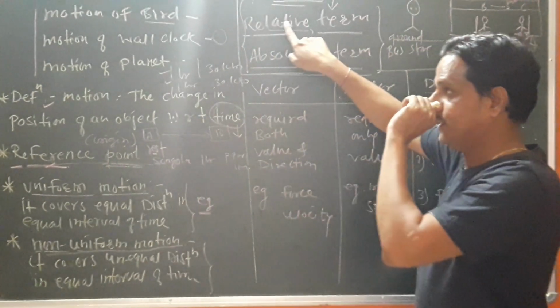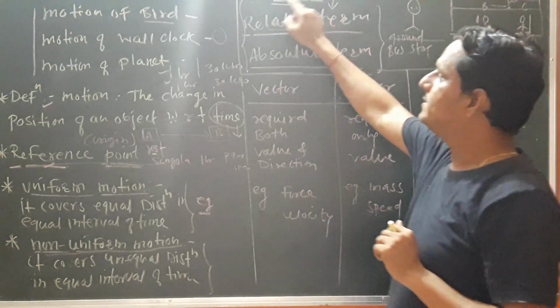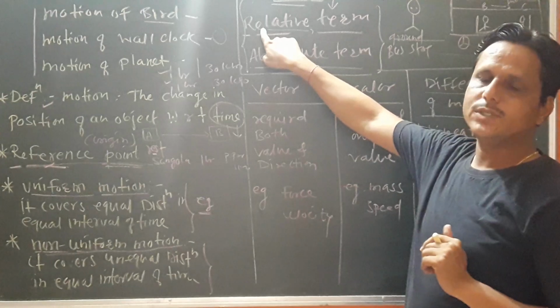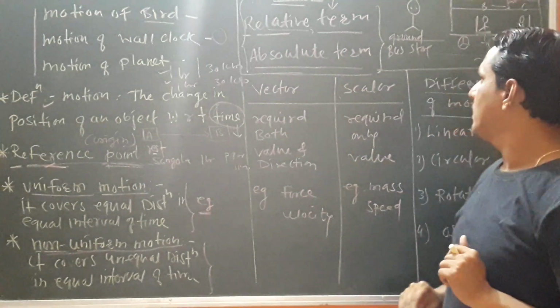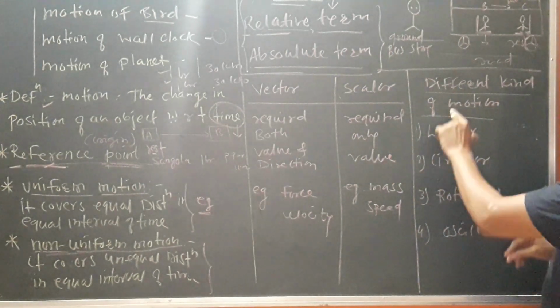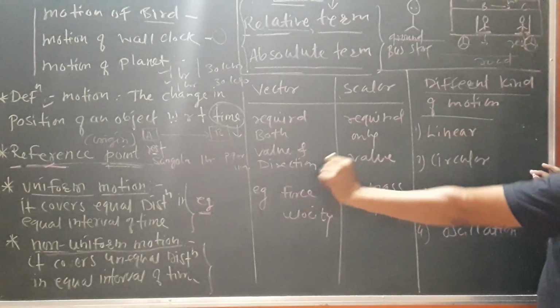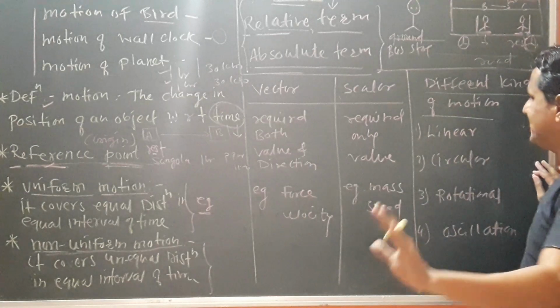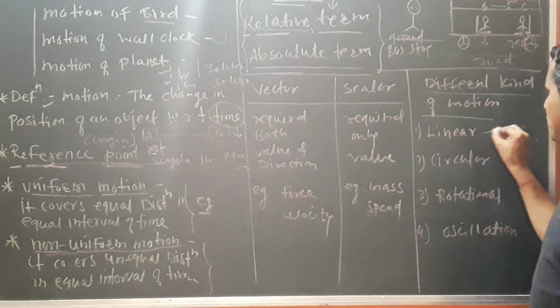That is one important aspect about motion: whether motion is absolute or relative. So the answer is: motion is a relative term. Okay. Now, closely related to motion are the different kinds of motion, as you are familiar from class 7, 8, that is linear motion.